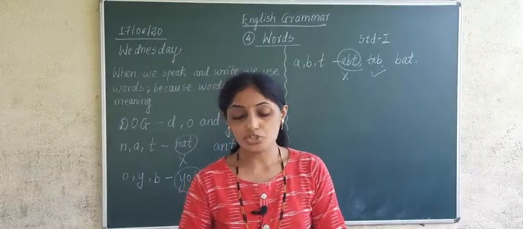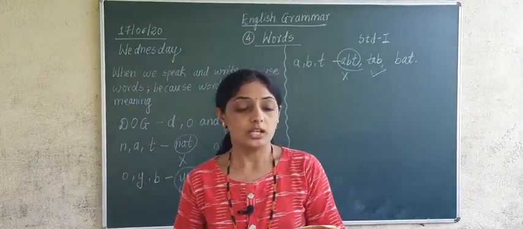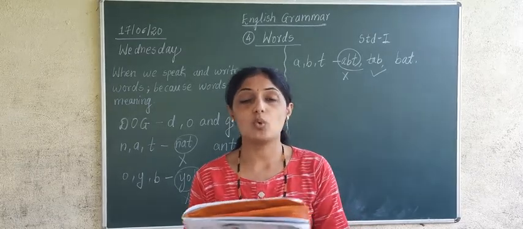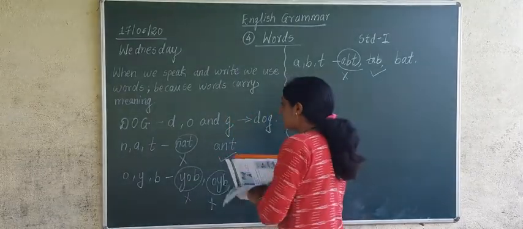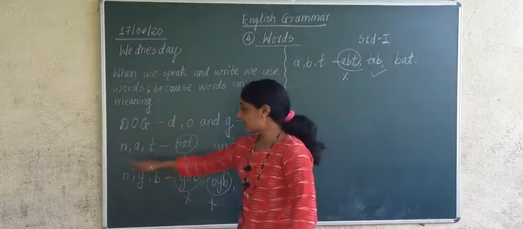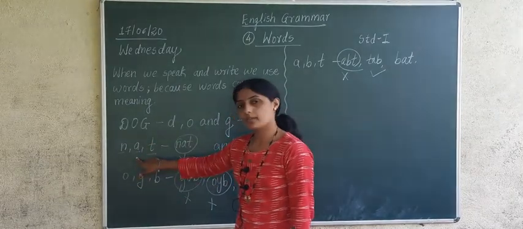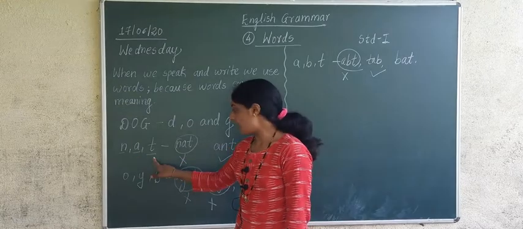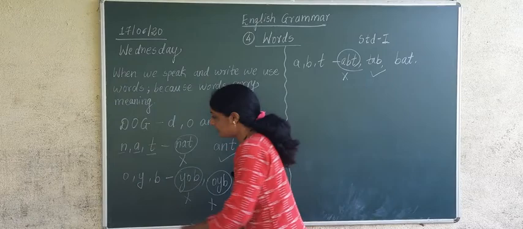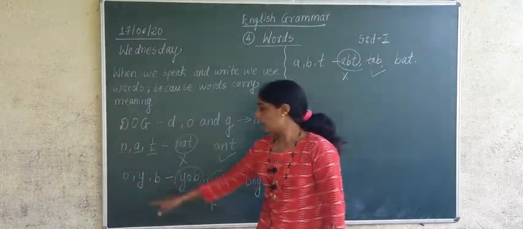Understood? Here one question is given. I have taken three examples. From those examples, it is told that the letters B, O and Y by themselves have no meaning. Does N have any meaning? No, it is just a letter. A? No, it is just a letter. T? No, it is just a letter. Also O, if you say this letter separately, does it have any meaning?